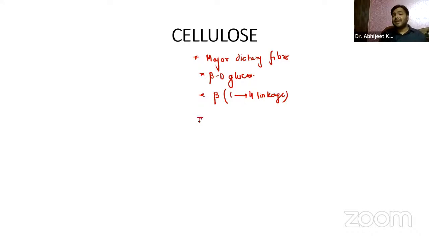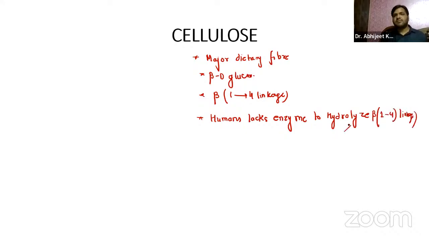Now, why can't we digest plants? Because humans lack the enzyme to hydrolyze this beta 1 to 4 linkage in cellulose. So that is something you have to remember: humans lack the enzyme to hydrolyze the beta 1 to 4 linkage.